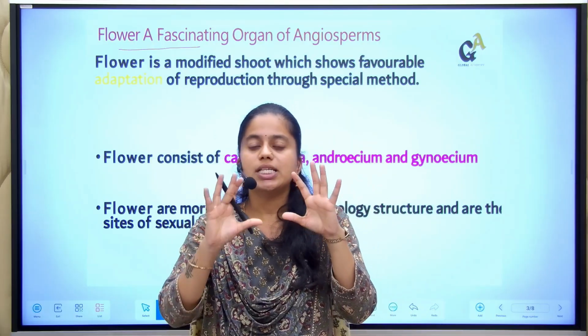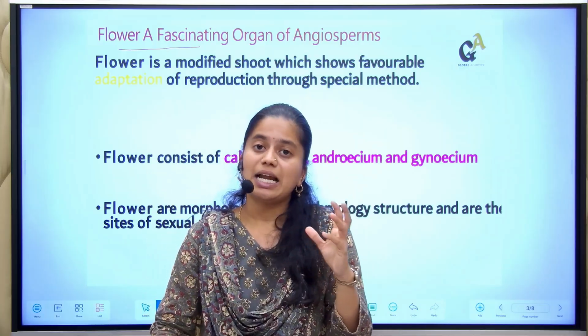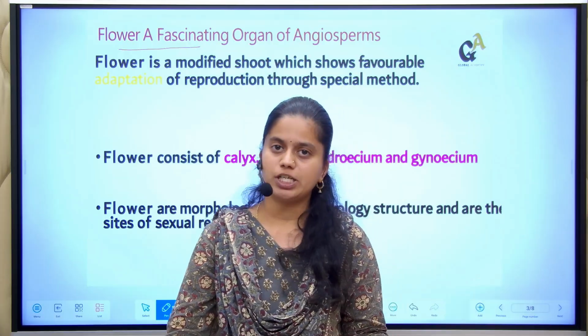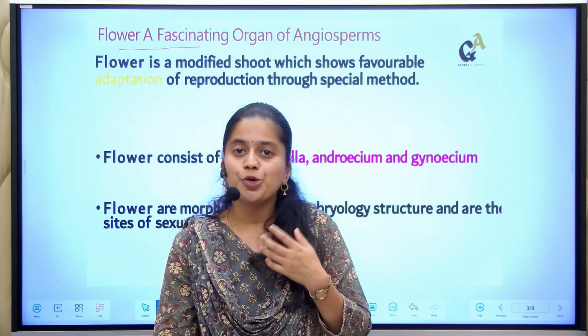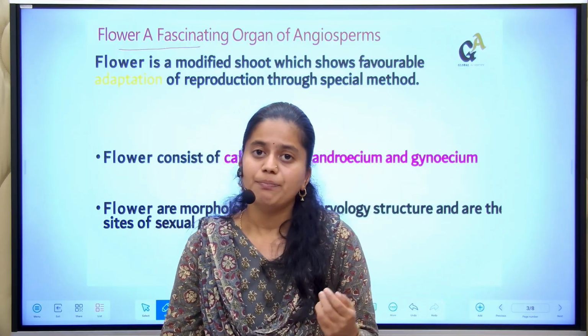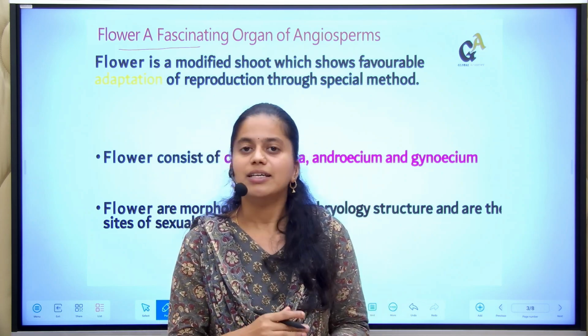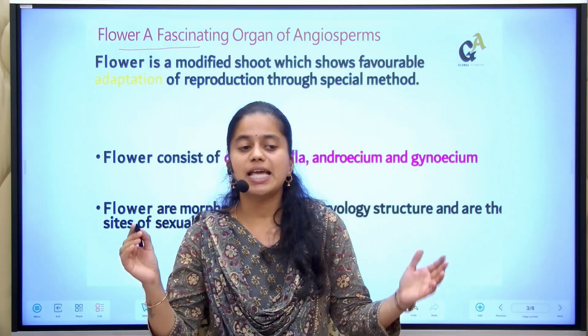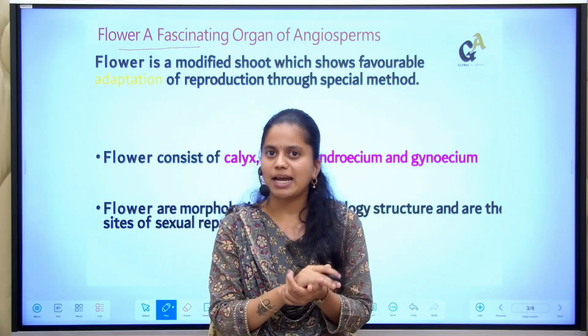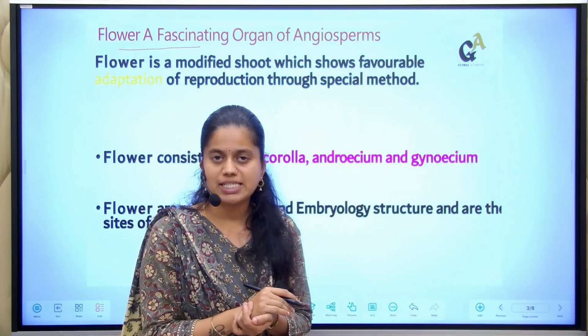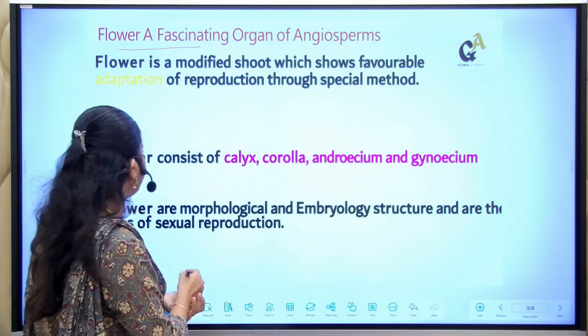So these are some of the adaptations that the flower has. How does this adaptation help its pollination? See, as human beings we are attracted. Why would animals and living organisms not be attracted? Obviously, of course they are attracted 100% to this kind of adaptation of the flower. So we can call the flower a fascinating organ.